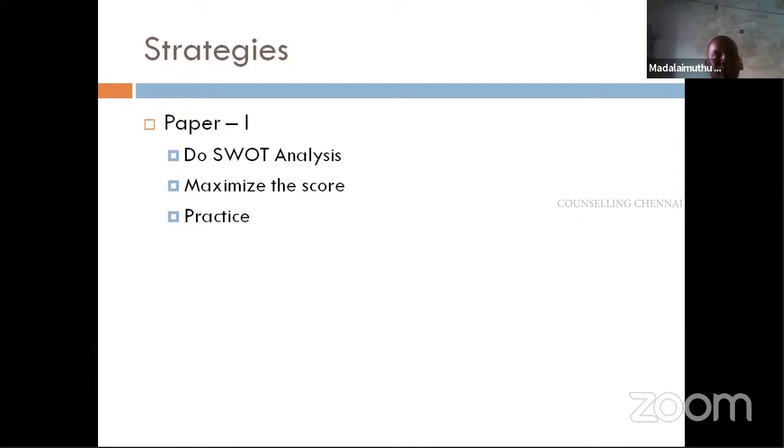Take the UGC NET questions, what is really asked in the exam. All those questions asked since 2012 are available on the website, and the keys are also given. So download them, practice them. Take one topic for 2-3 days and practice. Say if you are taking teaching aptitude, select the teaching aptitude section from 2012 to say 2019, whatever is asked. Almost 80% of the questions are repeated. They just reframe the words, and most of the questions are repeated.